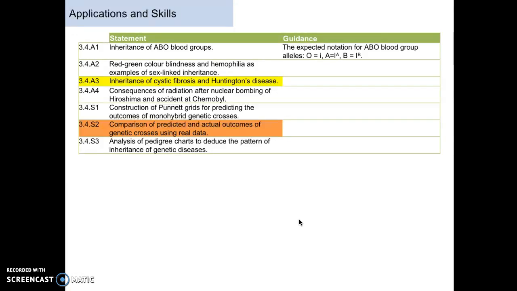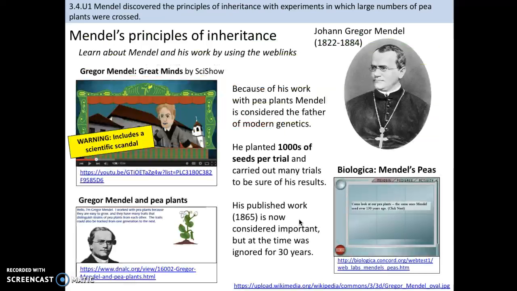There was S2 written up as something you wanted to review, but there's no review needed because that's not something we've done. So you can't review something you haven't done yet. We will be looking at S2, which is looking at predicted and actual outcomes using a chi-square test, later. We're going to do it after the test. Okay, it is a good thing to know, very helpful in genetics and in biology in general, but we're not going to do it right now.